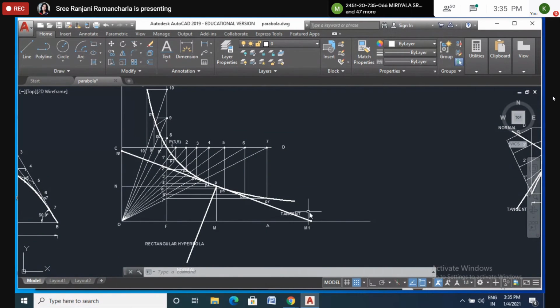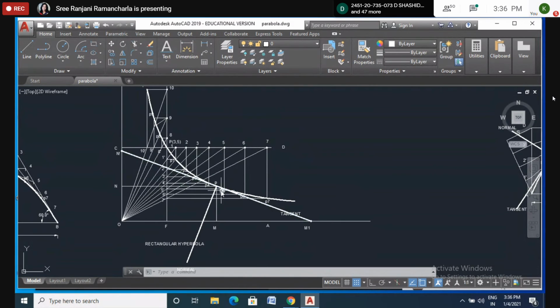With the compass, similarly here also, measure ON, and with the same length, with center N, cut it at N1. Now just join N1 and M1. Don't bother about here and there. If you have done exact parallel or perpendicular lines, then don't bother about that. Just join N1 and M1.